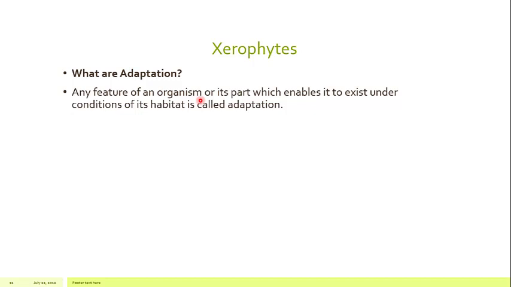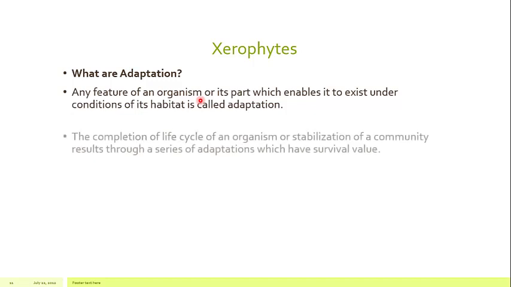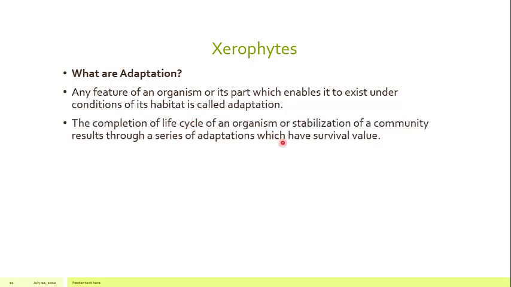But this particular feature enables it to exist under the extreme conditions of its habitat. Either it is growing in a watery environment, like the hydrophytes, or they are the mesophytes, or the xerophytes, or those plants which occur in mountainous regions, or in other conditions as well. So the completion of the life cycle of an organism or stabilization of a community results through a series of adaptations which have survival value.